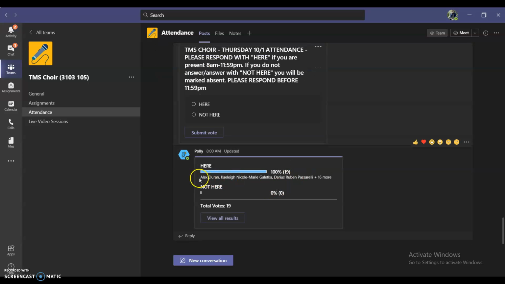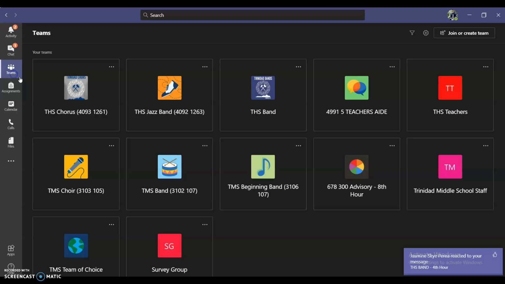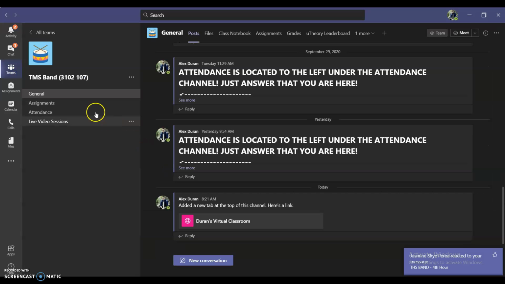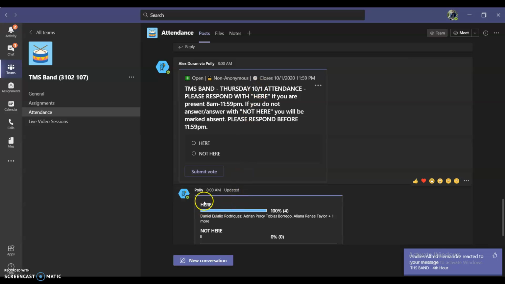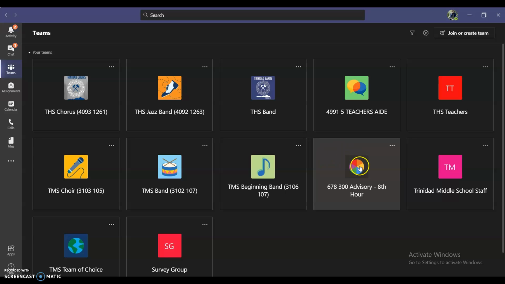And look, it just updated that I just took attendance. That's it. It's in the same place for all the classes. TMS band, attendance. Here's today's date. Click here, submit vote. Beginning band and advisory are the exact same.